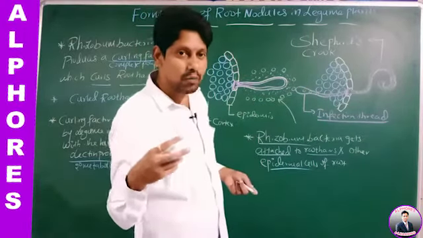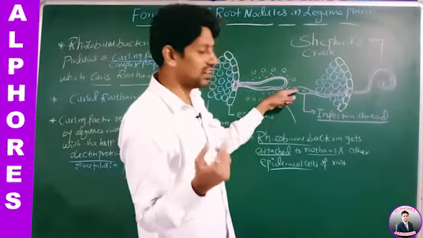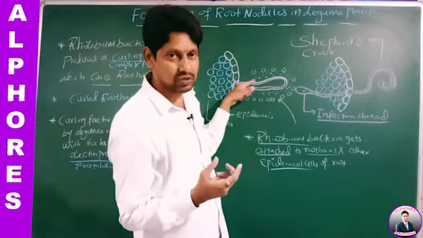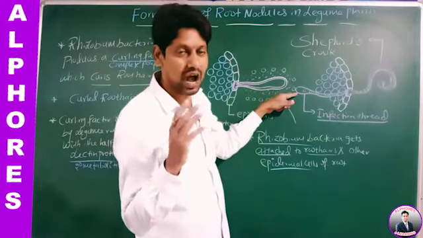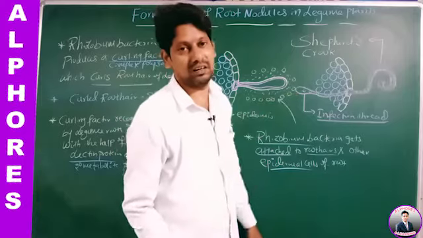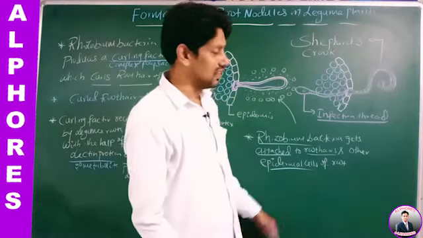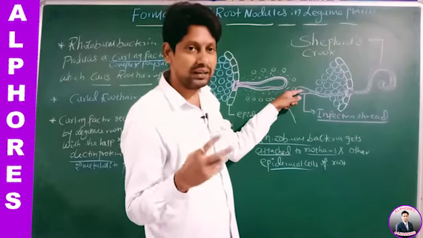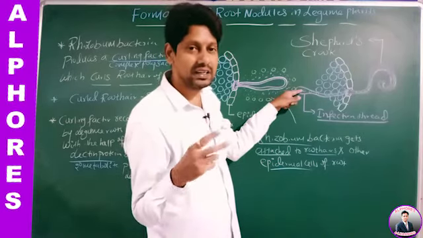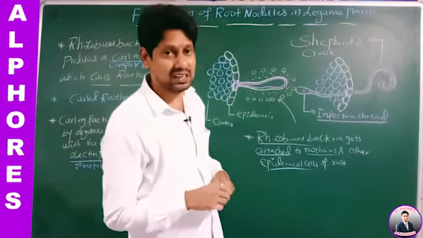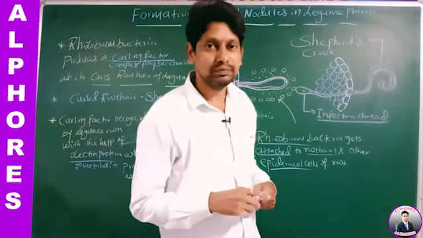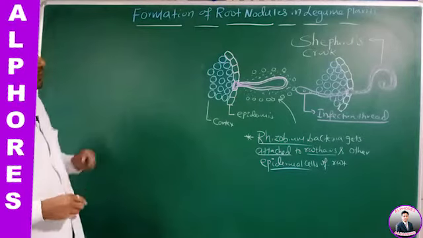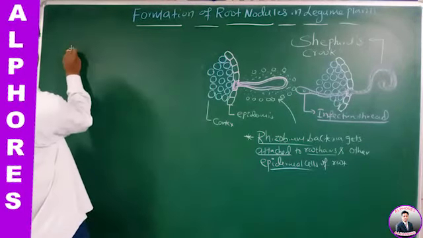When Rhizobium bacteria are moving through the infection thread into the deeper layers of the root, they go on dividing and increasing their number. Therefore, what happened here? The shepherd's crook is formed.